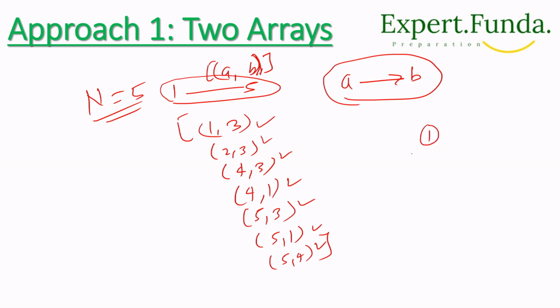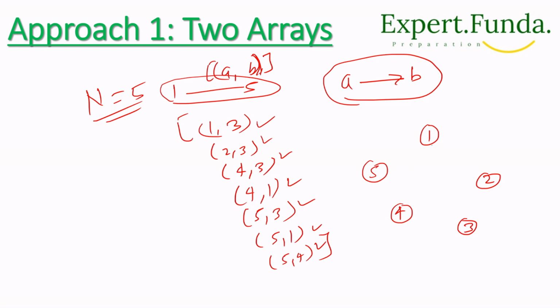Let's suppose we have 1. I'll take 2 here, 3 here, 4 here, and 5 here. Total 5 we have. Give me 1 minute, I'll change the pen. Now you will see that first what we have is 1, 2, 3.